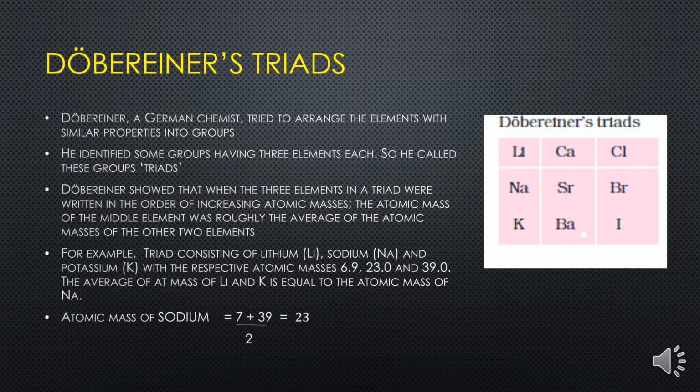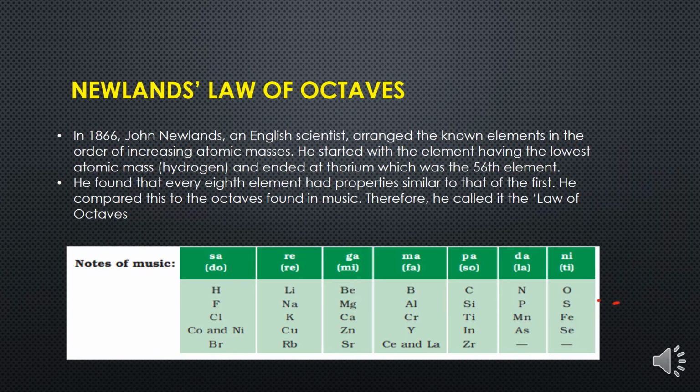Now children, what are the limitations or the failures of Dobereiner's classification? Why was this classification a failure? It failed because of all the elements known at that time, he was not able to form triads. Dobereiner could identify only 3 triads.